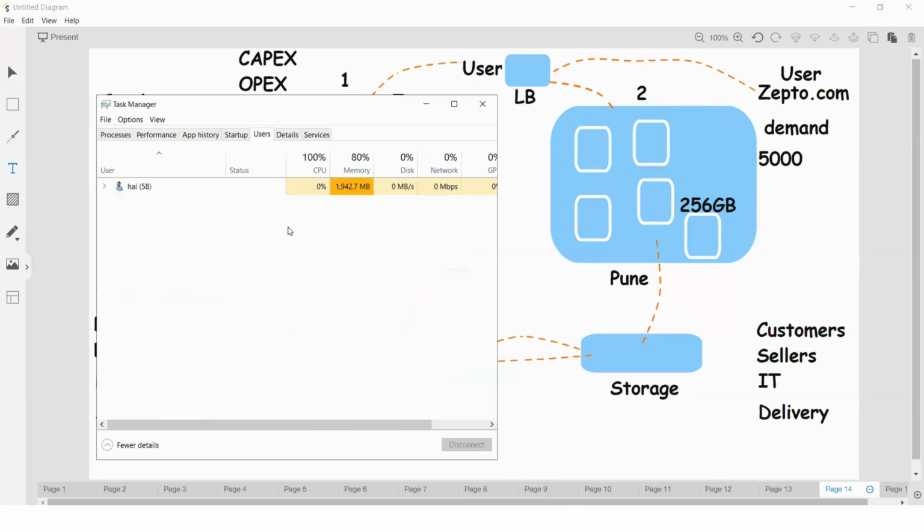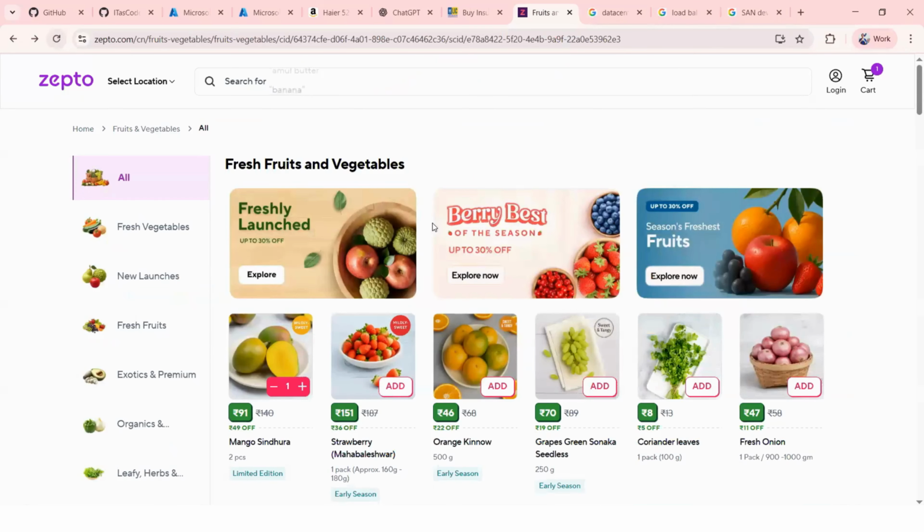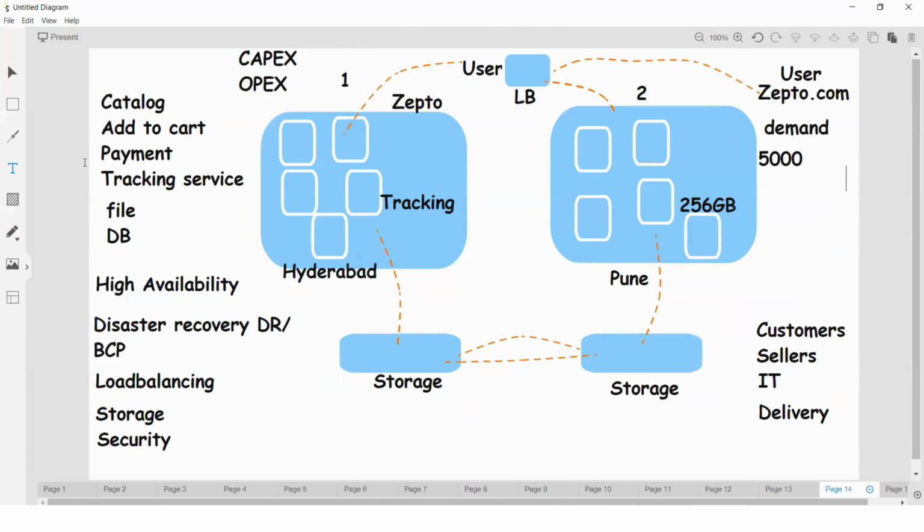Just see this simple scenario, just see this is our desktop, right? So within this desktop, this is 8 GB RAM, right? For one user it is showing 80% usage. Suppose if you onboard one more user, you may face some performance issues. Similar way, just see, as of now 5,000 users are trying to access. Our server's capacity as of now is 256 GB, but due to the demand, a larger number of users are trying to access this application, right? So just see, suddenly some 15,000 users are trying to access.